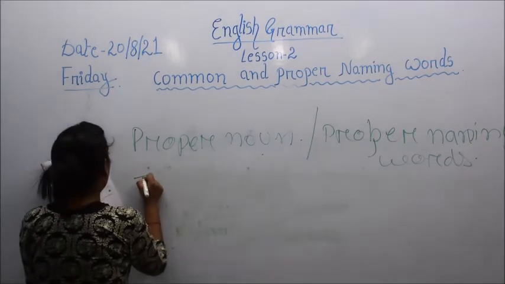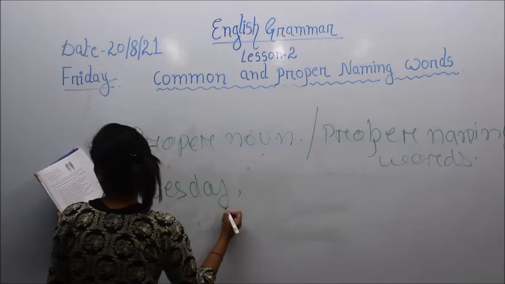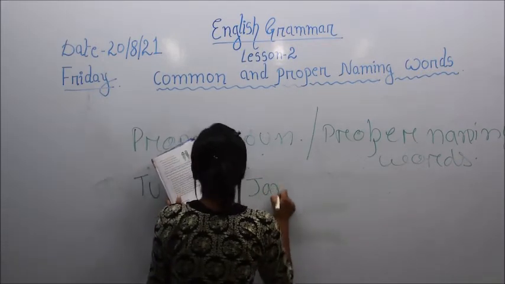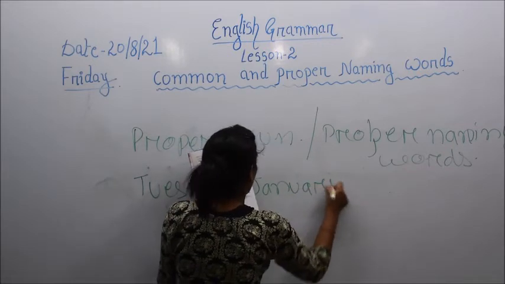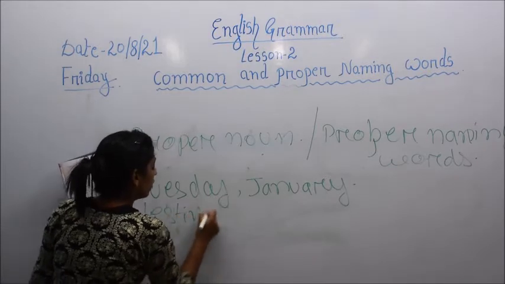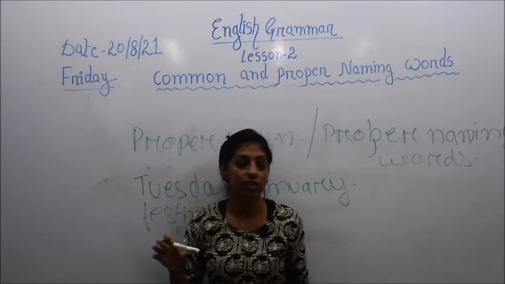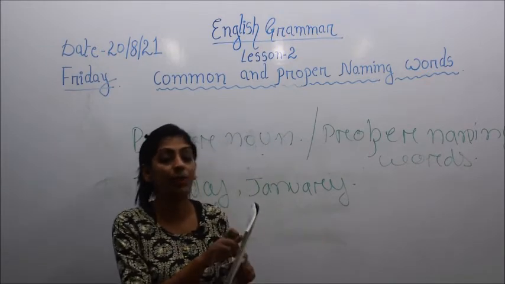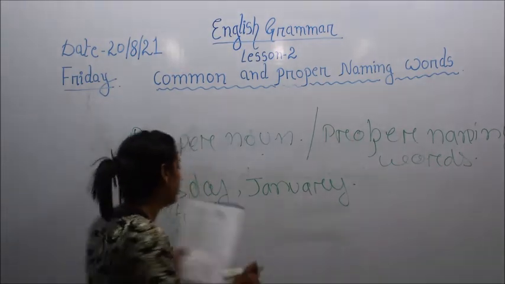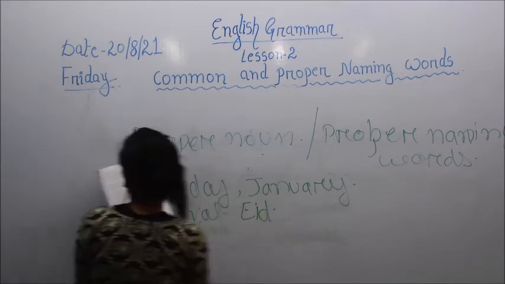For example, Tuesday, then the months of the year like January, then festival. Any festival, not only the example given here, Pongal, but the name of any festival. For example, here it is written Eid.